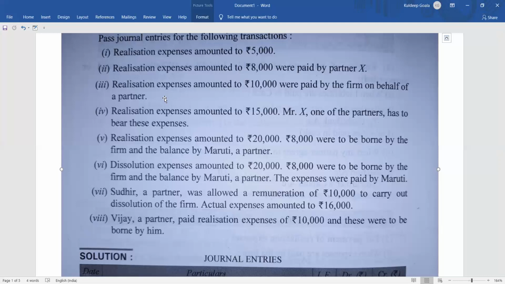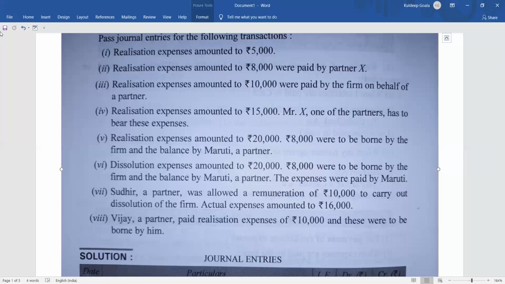Partner's capital account debit, and since the firm is paying, money is going out, so to cash account or bank account. Okay, this time realization expenses will not be the loss for the firm. It is the loss of the partner. So that is why we will deduct from the partner, because the partner did not pay. Firm is paying on behalf of the partner.